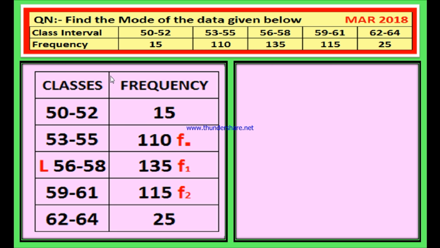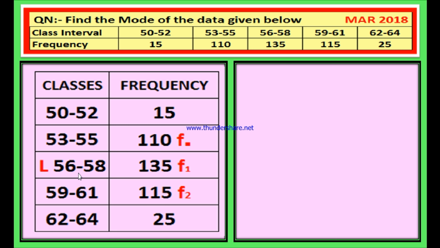Classes: 50 to 52, 53 to 55, 56 to 58, 59 to 61, 62 to 64. Write down the corresponding frequencies 15, 110, 135, 115 and 25. After writing all this, you have to pick the modal class. Modal class means the class which has the highest frequency. Out of these frequencies, the highest value is 135. Therefore, since the highest frequency is 135, this class is the modal class.